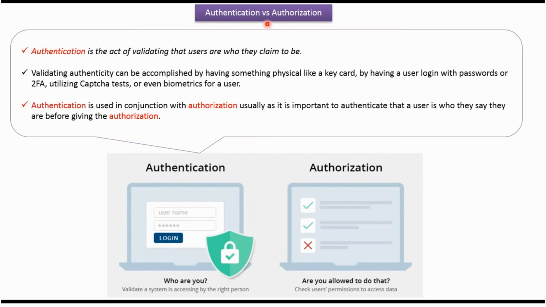In this video tutorial I will explain authentication versus authorization. First, we will see what is authentication.